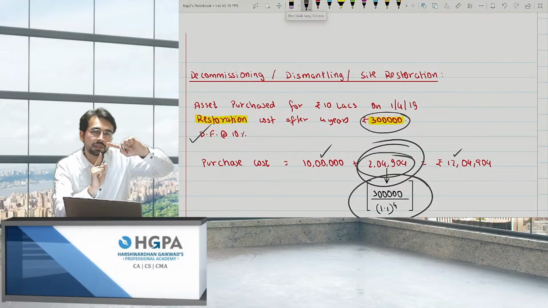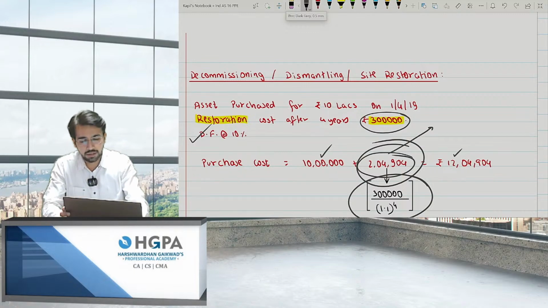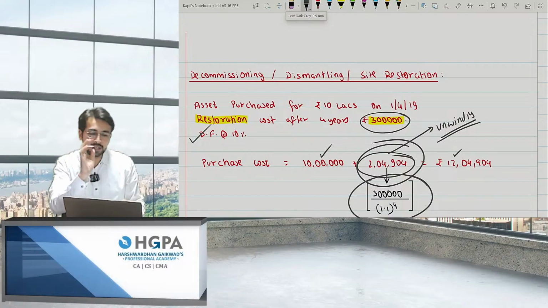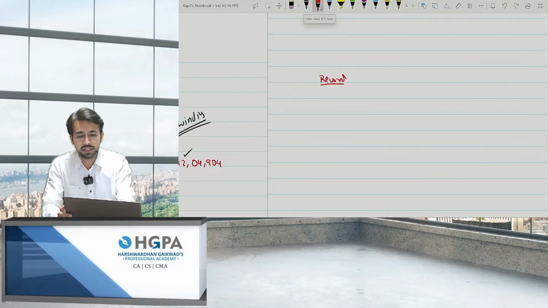You have to pay 3 lakh after 4 years. That means you have to unwind the interest. That is unwinding of the interest. What exactly do I mean? First point, if you have to record the asset, what is the journal entry to record the asset? It is nothing but PPE to bank. Now I'm asking you, what amount did you pay?